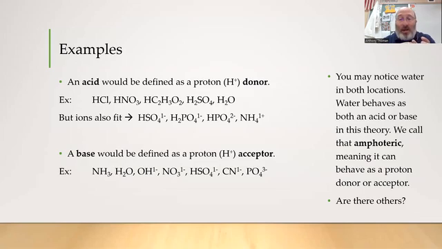OH minus has three lone pairs on oxygen. NO3 1 minus has a lone pair on nitrogen. HSO4 1 minus has a lone pair on an oxygen that can attract a proton. That's a little unique behavior. We're not going to look at too much detail of the Lewis structure, but understand that behavior can happen.